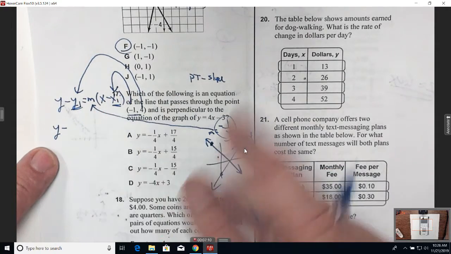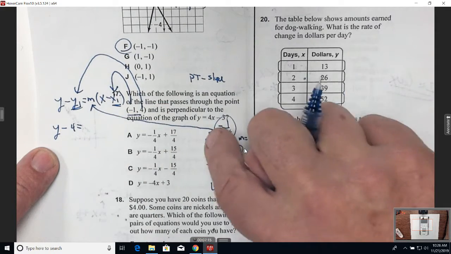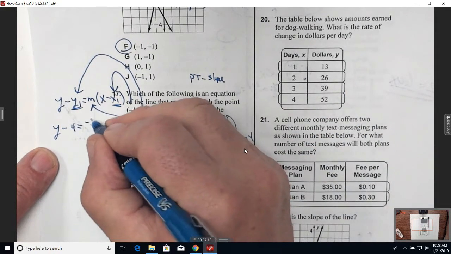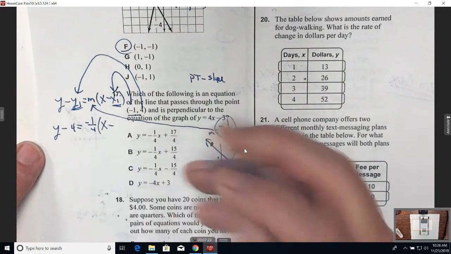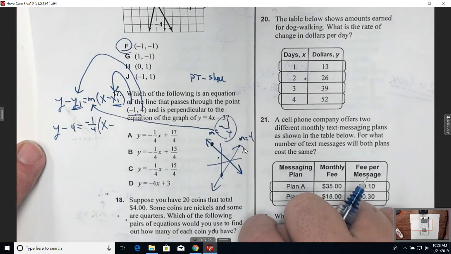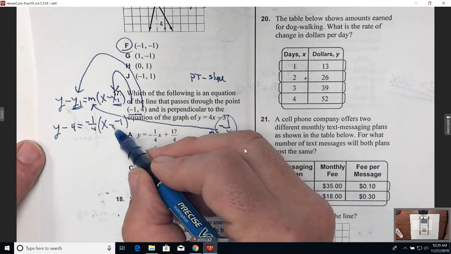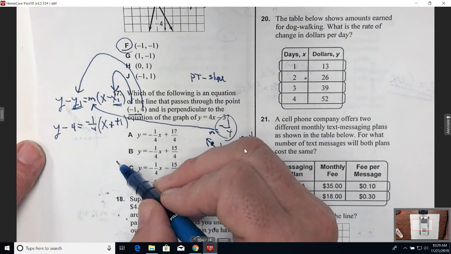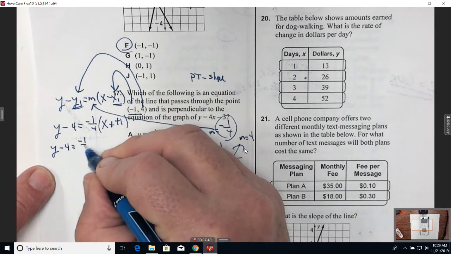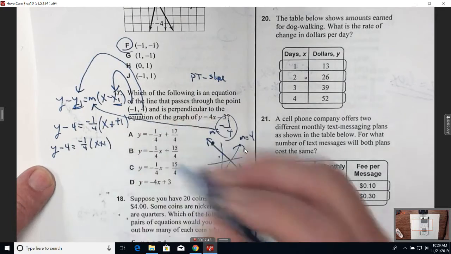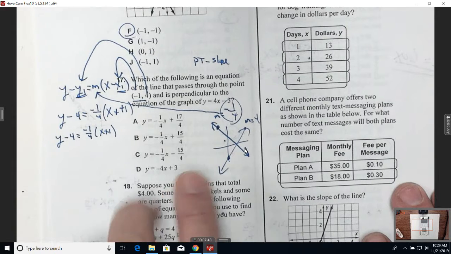That's it. You just got to be able to solve it for y now. So this would be y minus the y coordinate of the point, 4, is equal to the slope of this line that's perpendicular to this line, -1/4, times x minus the x coordinate. So this would be x minus, what's the x coordinate of this point? -1. What's x minus a -1? What's your rule for subtraction? Add the opposite. So to clean this up, this is nothing more than y minus 4 is equal to -1/4 times x plus 1. And that is an equation, but like I said, these are not in that form. This is in point-slope form.